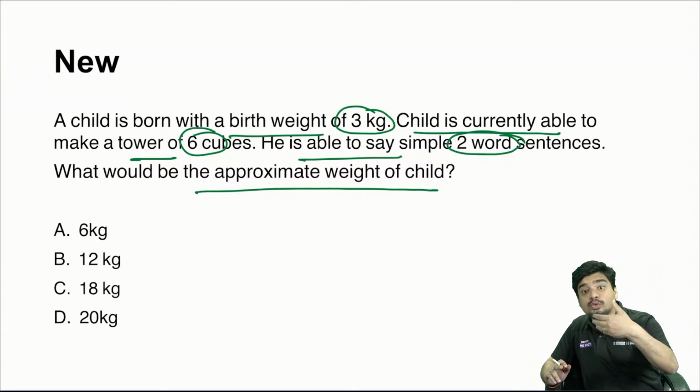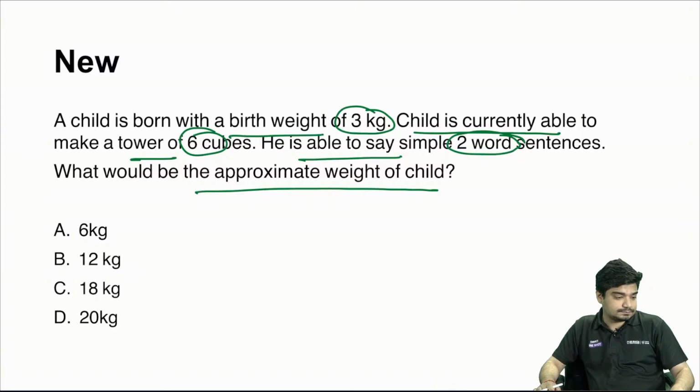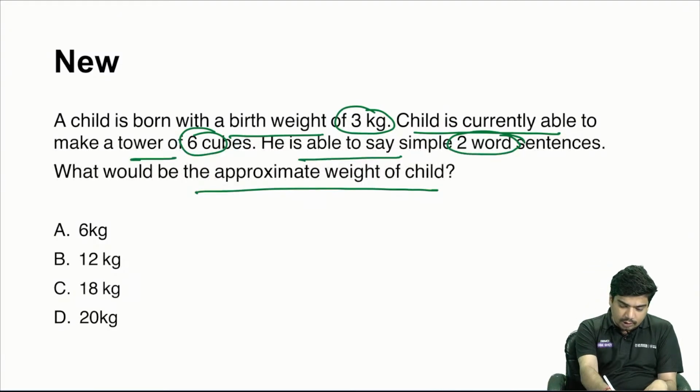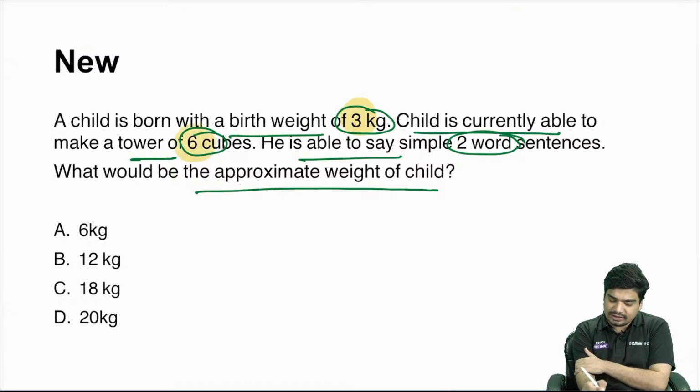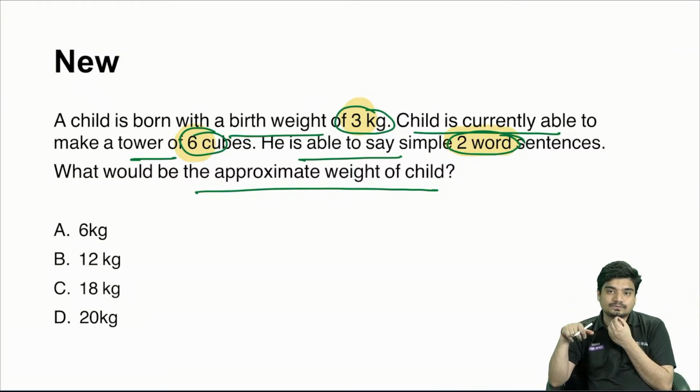This is how a new question can be framed. This is a new MCQ which can be framed, and they can ask you a simple question like this. Child was born with a birth weight of 3 kgs. Now he's able to make a tower of 6 cubes and able to say simple 2-word sentences. What will be his weight right now?